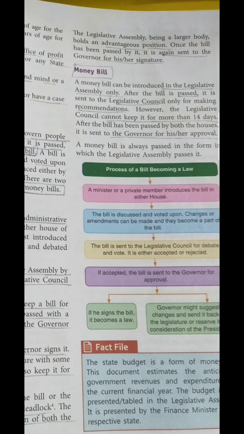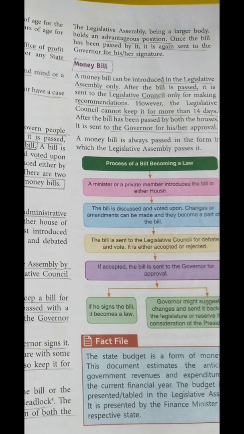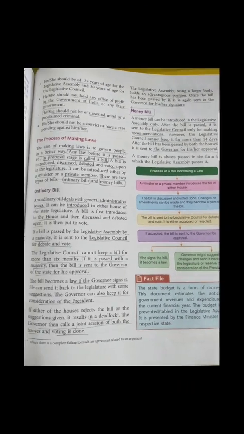First, the bill is introduced in either of the houses, whether it is the state legislative assembly or the legislative council, Vidhan Sabha or Vidhan Parishad. It doesn't matter at all. Further, it goes to the next house. A complete discussion, debate and voting session goes on there, and after the approval, the bill goes to the governor, and after the governor's signature, the bill becomes a law.